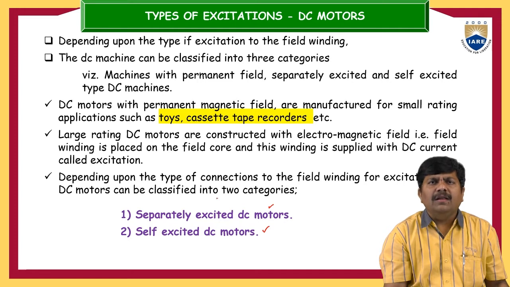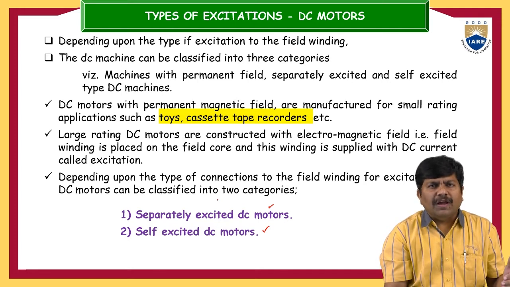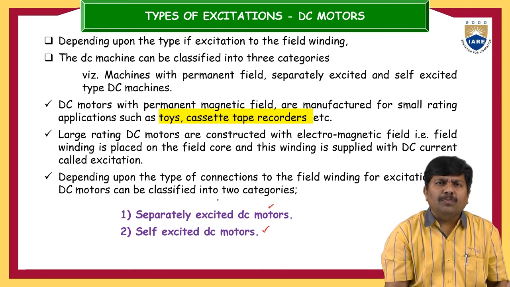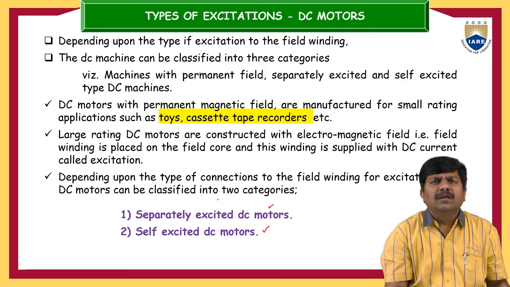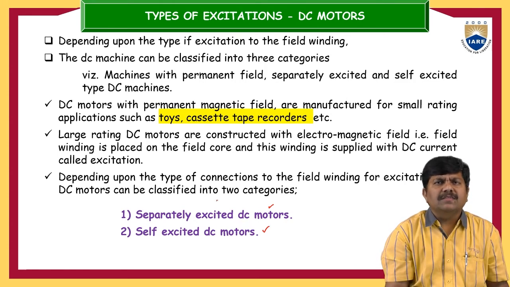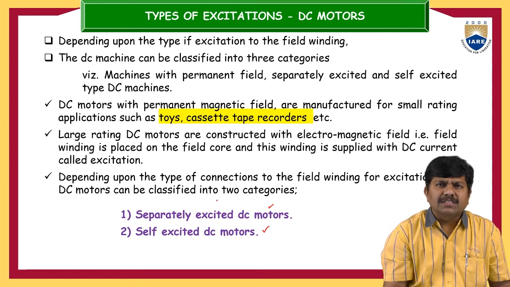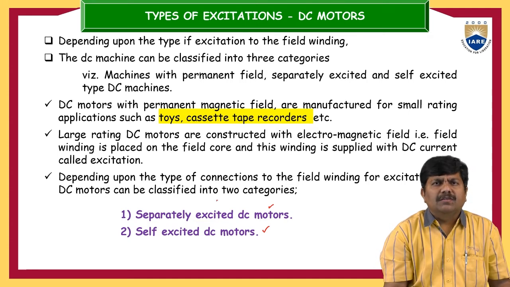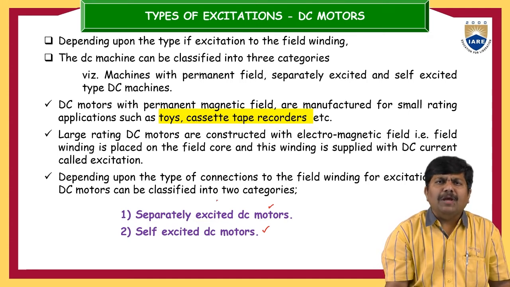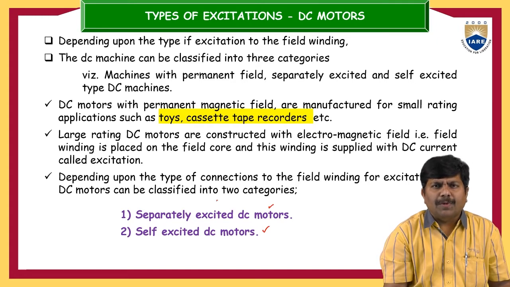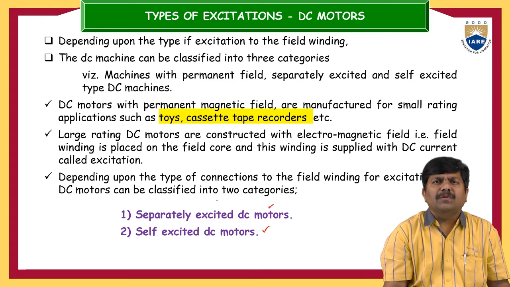Why do we prefer excitation? Within a small space or limited area, if you want to generate a highly strengthened magnetic field, excitation is certainly required, because that much strength is not possible with smaller permanent magnets. It can be achieved with permanent magnets too, but then the space is a constant.